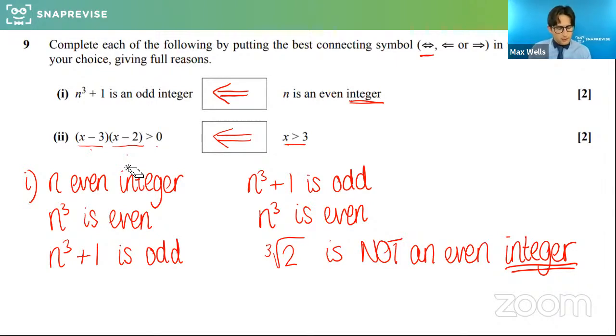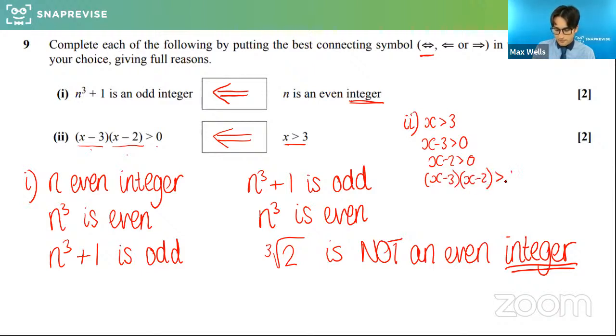So good question there. Just to repeat part 2 then. For part 2, what we found was that if x is greater than 3, then what we know is x minus 3 would be bigger than 0, because I'm taking away 3 from something that's bigger than it. And x minus 2 would also be bigger than 0. So the product of two things bigger than 0, two positive numbers, would be bigger than 0. So that absolutely works for this implying this.